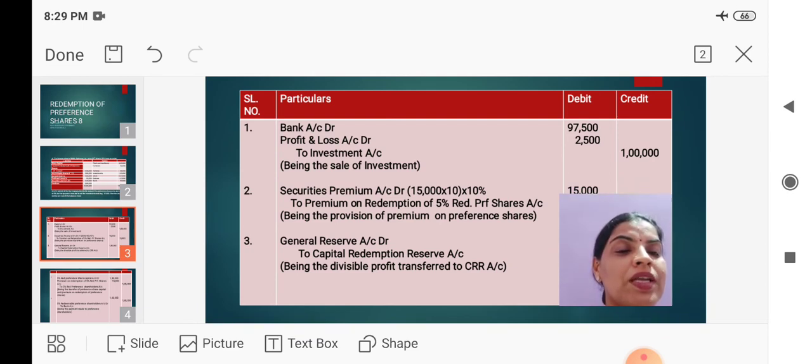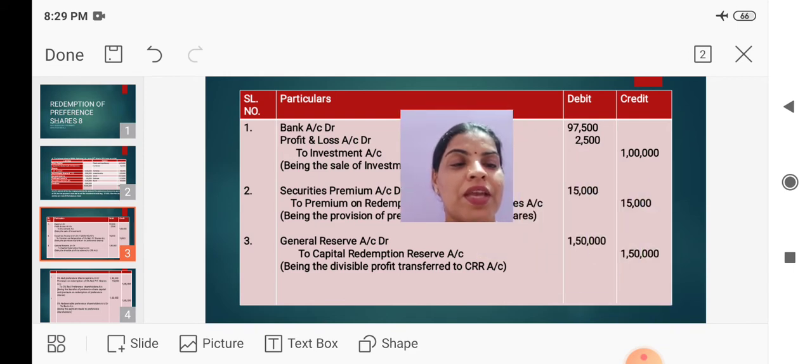Next entry for providing for premium on redemption of preference shares, and here the premium will be provided out of the securities premium which is given in the balance sheet. Securities premium account debit to premium on redemption of preference shares account. So 1,50,000 at the rate of 10%, 15,000. Next, for creating capital redemption reserve, the total amount required is 1,50,000, and we have sufficient balance in the general reserve, 1,60,000.